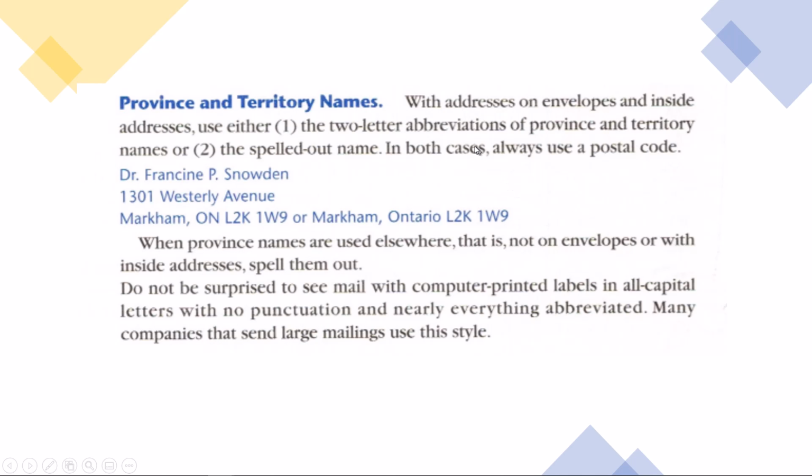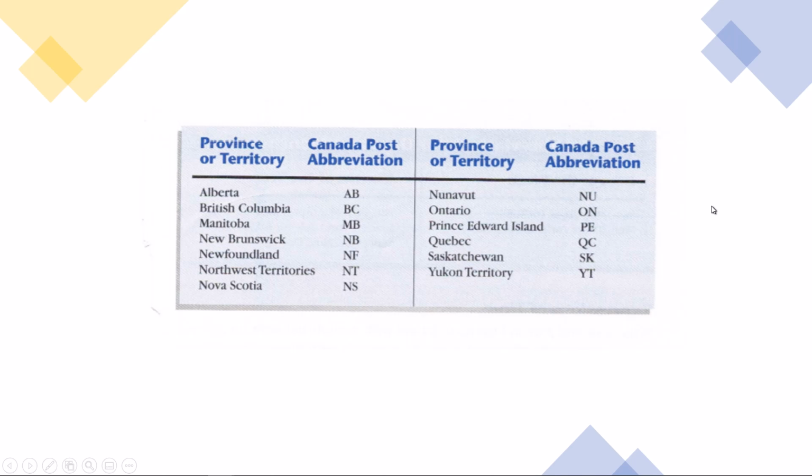All provinces and territories are always capitalized and can also be abbreviated, as you can see. ON is Ontario. Both are correct, ON or Ontario. So you can abbreviate Ontario to read ON. So here they are abbreviated, right? Quebec is QC. A lot of people put QE. It's not correct. It's QC.